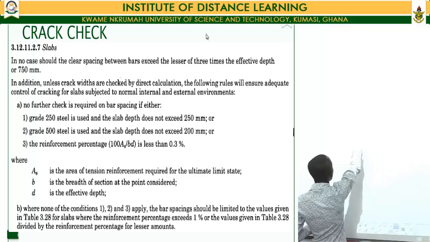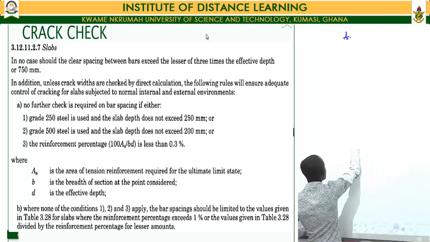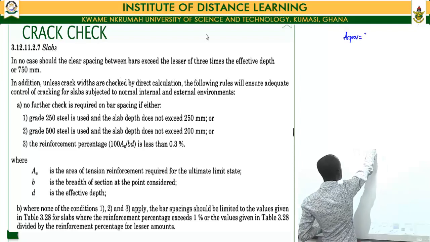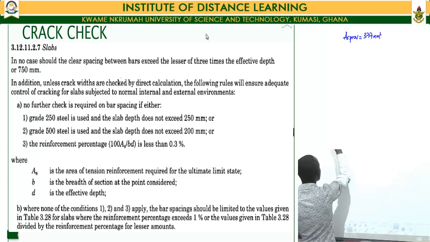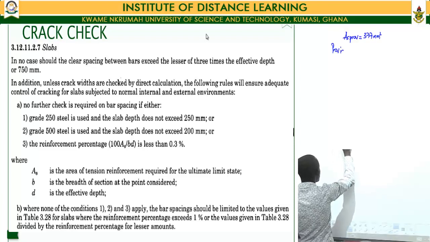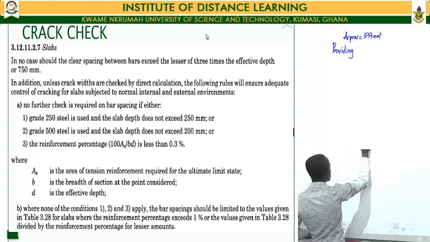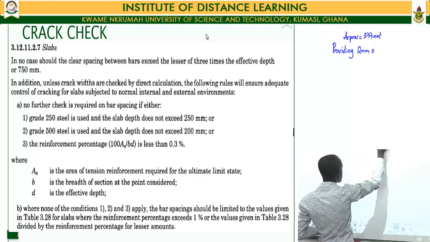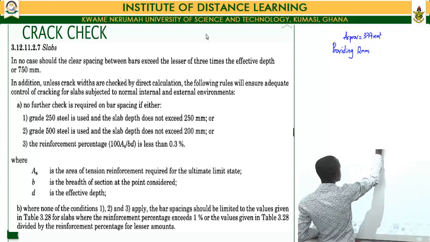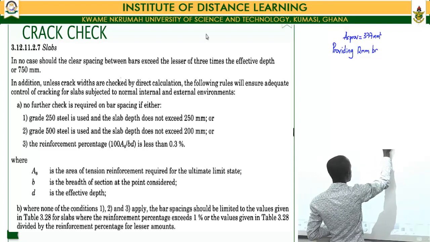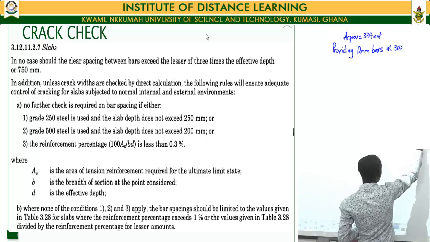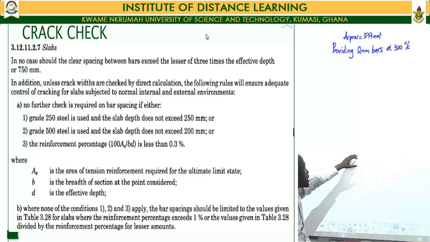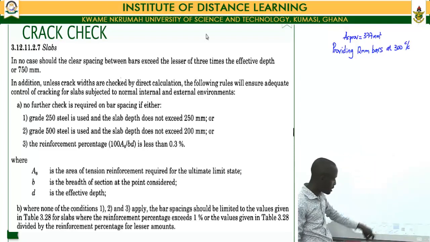If we take our reinforcement, our As provided was equal to 377 millimeters squared, and that translated into providing 12 mm diameter bars at 300 mm center to center.